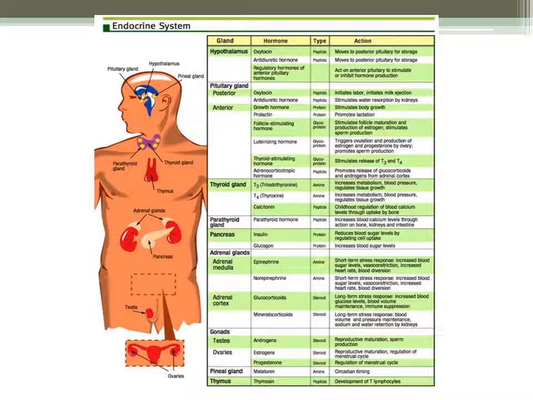Okay, so this is just a summary of the endocrine system. We have here the gland, the hormones, the type, which is so little I can't read it that much, and then its action. I've mentioned most of it already in our discussion, but here's just a preview of it. I'll be giving you at least 1 minute of silence, just for you to check this part.